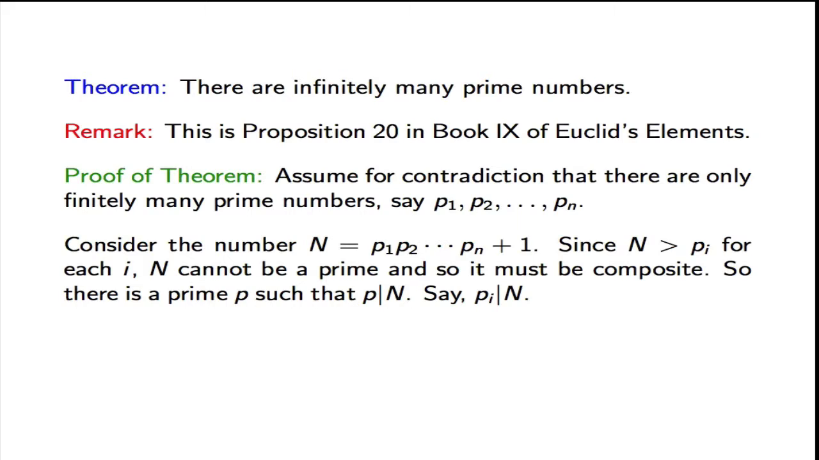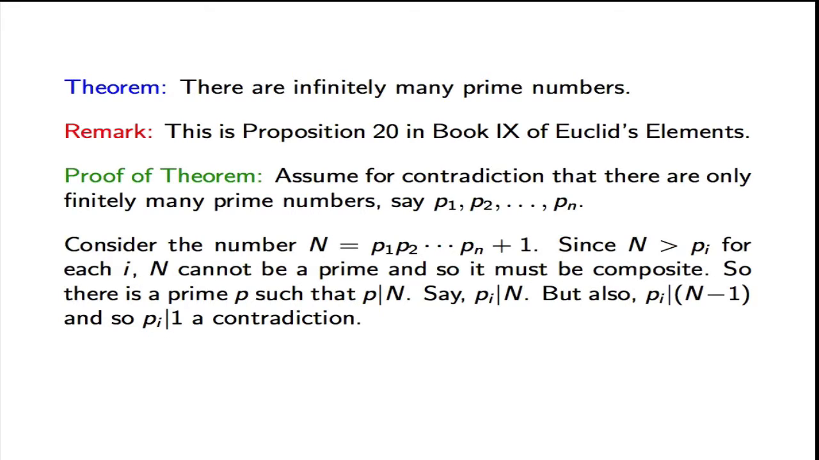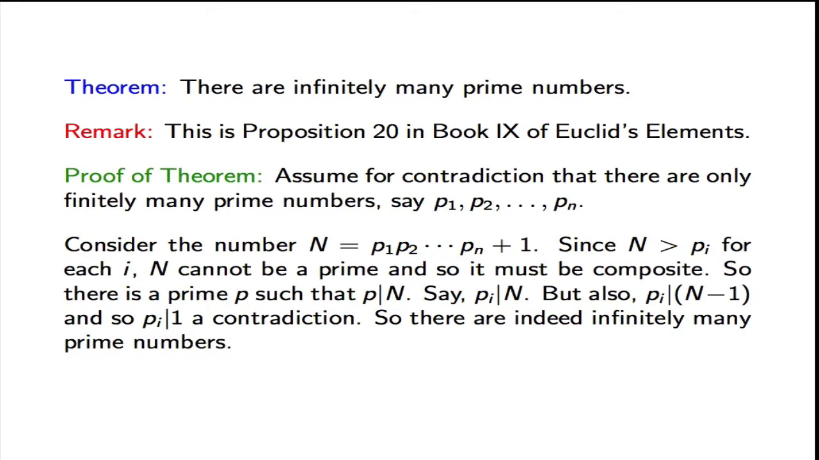So let's say that Pi divides N. Okay, but Pi also divides N minus 1, because N minus 1 is the product of P1 up to Pn. But if Pi divides N and it divides N minus 1, then it divides 1 as well. And this is a contradiction because only 1 divides 1, and each prime number must be greater than 1. So this completes the proof. And there are indeed infinitely many prime numbers.